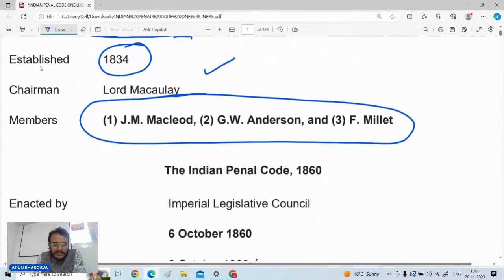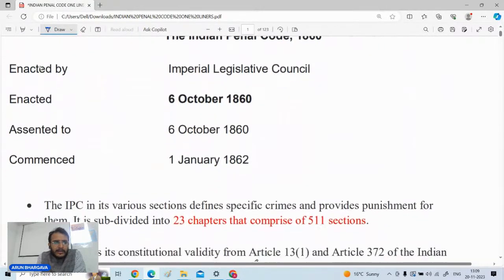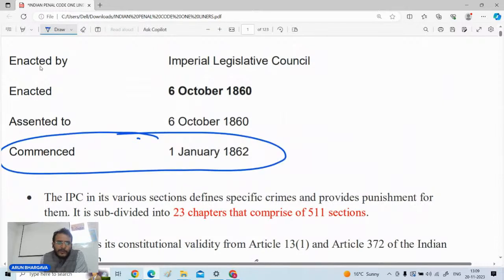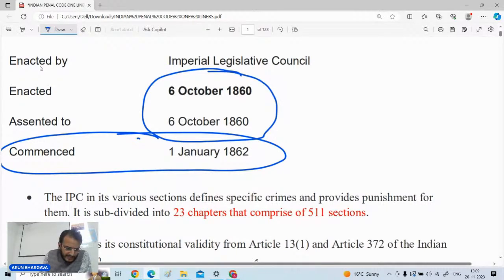And the next thing you have to understand is on which date the IPC came into force and commenced. So it is 1st of January 1862, the date on which the IPC commenced, and the day on which the assent was given by the Imperial Legislative Council is 6th of October 1860. So these are the basic dates you people have to read, and as well as retain at the time of the examination.